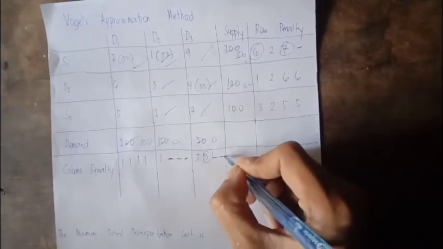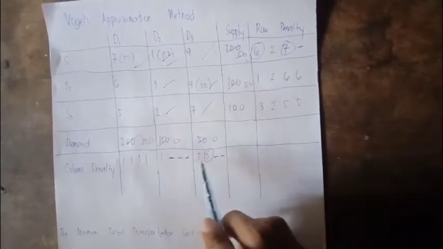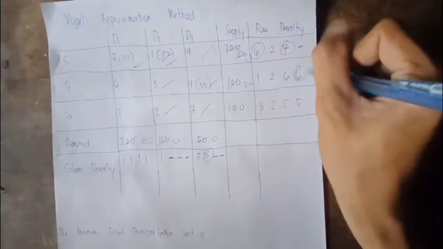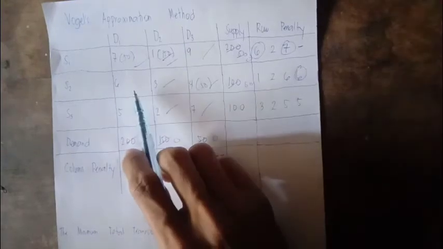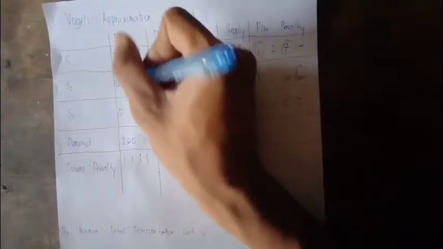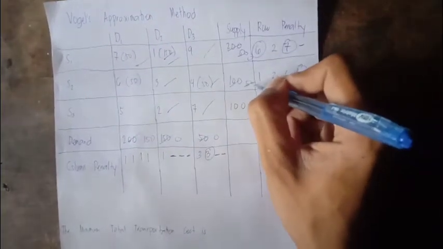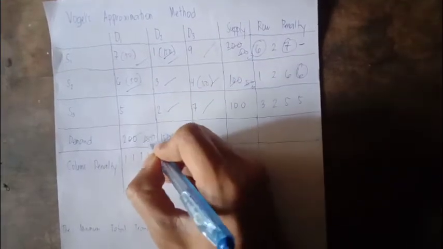Occupied, and also this one. The biggest is 6, the only one left here. So 6. The demand is 150 and the supply is 50. So 50. This would be 0, occupied, and this one would be 100.